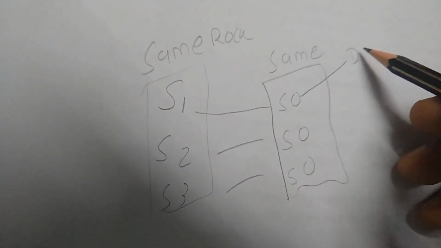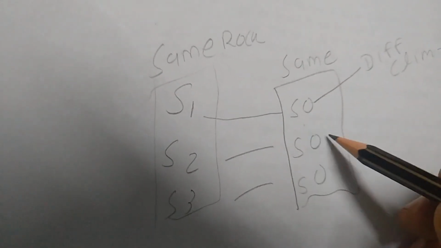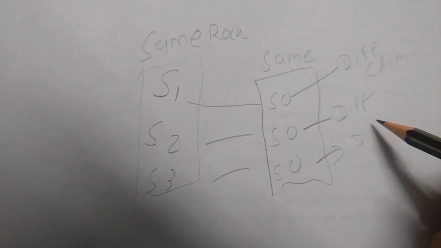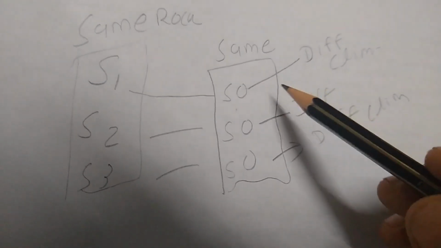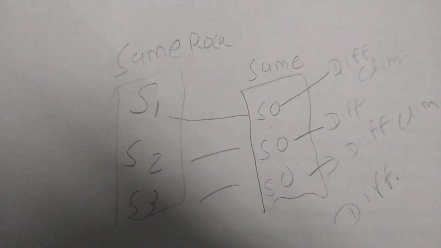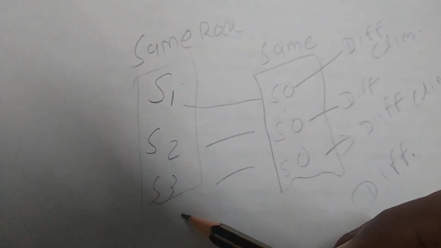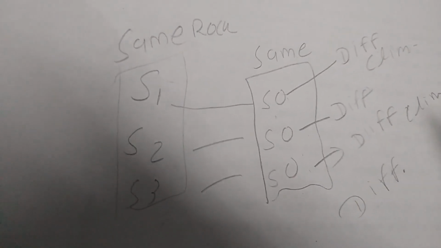Now naturally the soil is also the same, but if this soil has a different climate, if this also has a different climate, then what happens? These three soils become different soils. I repeat, from the same rock we get the same soil, but if they have a different climate, then gradually they go for different soil. So climate matters a lot.